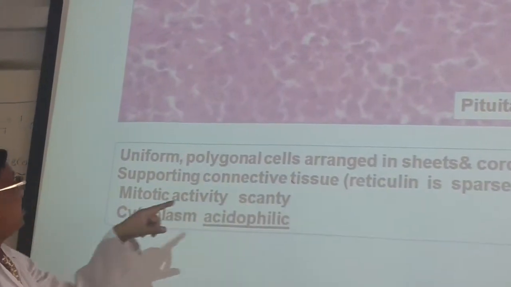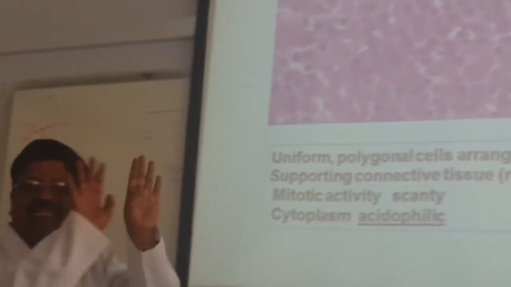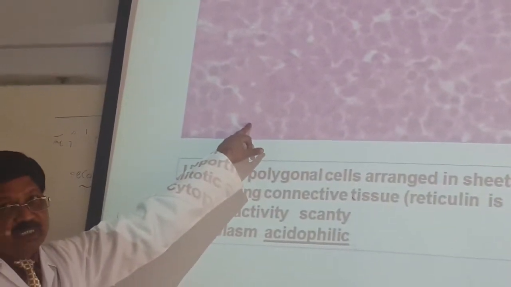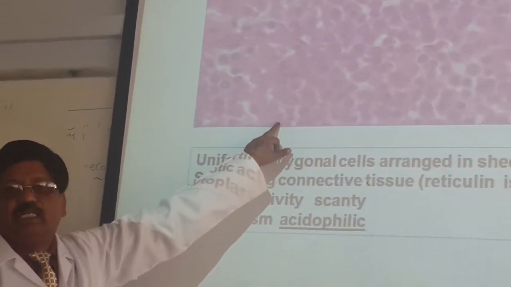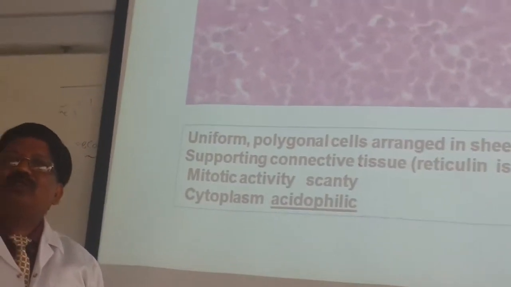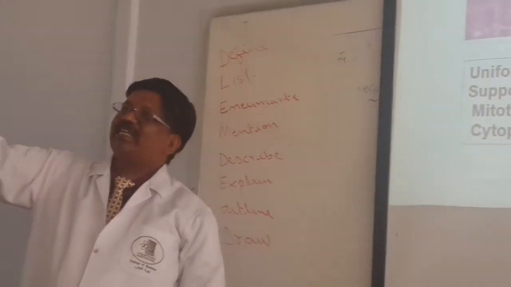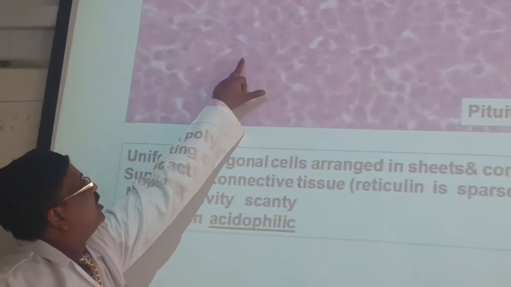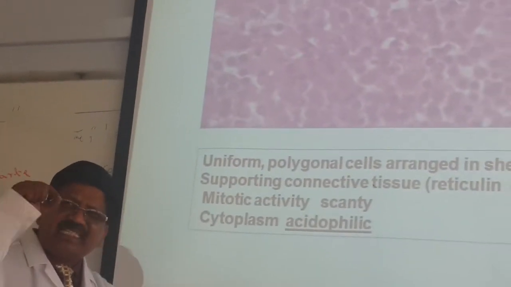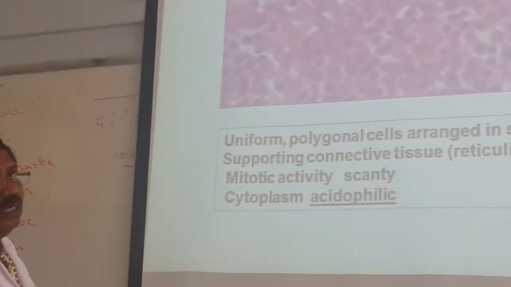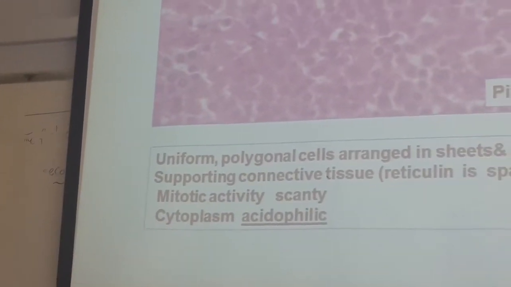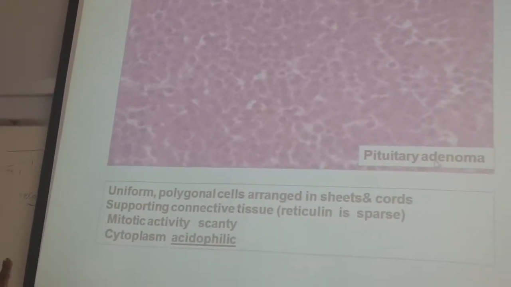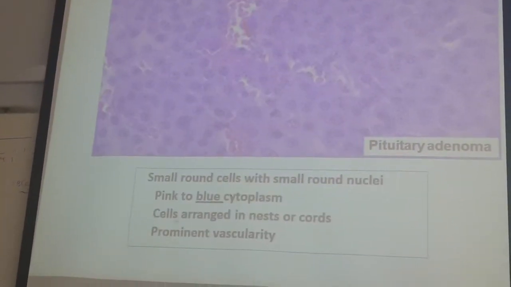Supporting connective tissue, reticulin septa, no mitotic activity, no cell divisions. Cytoplasm acidophilic. Basophilic means bluish color, acidophilic means pink color. So the cells are round, polygonal, arranged in sheets and cords, separated by the reticulin septa. Between the reticulin is sparse material. You can see it in the microscope slide. What is the name of it? It's a pituitary adenoma.